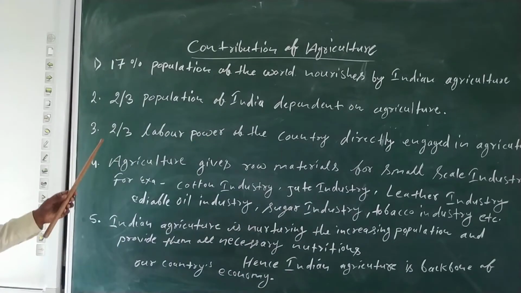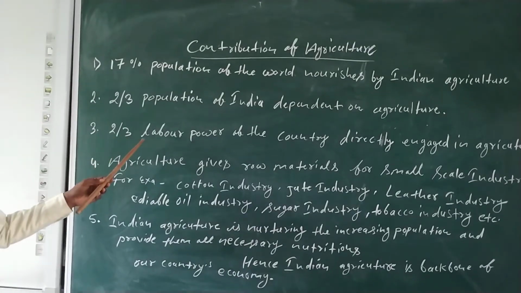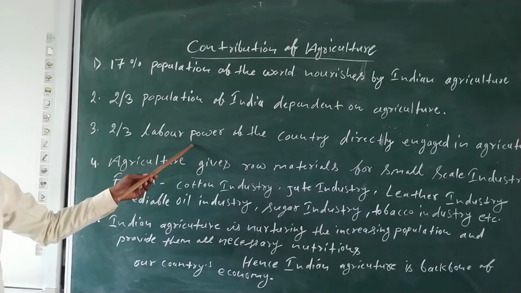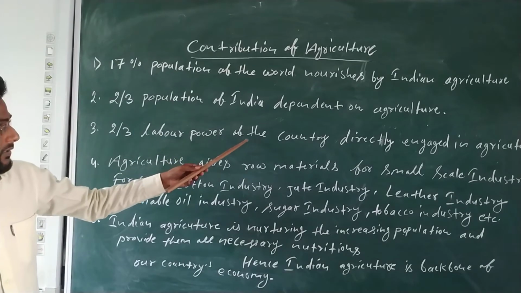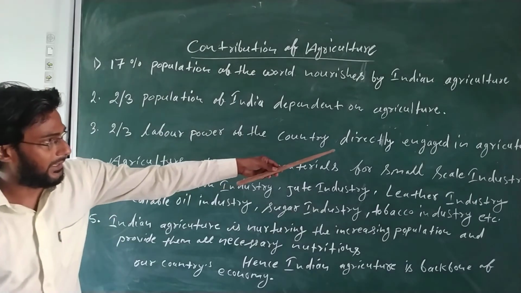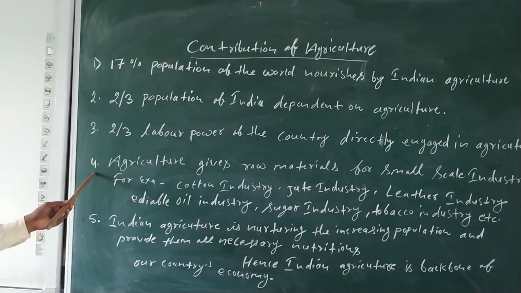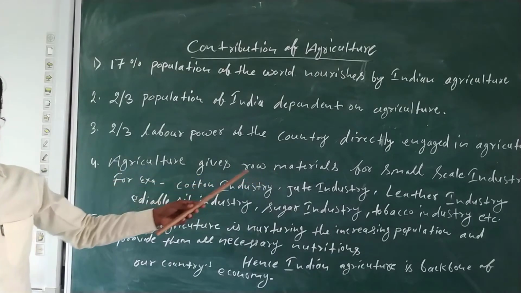Now see, in the same way, two thirds of the population, or you can say the labor power, means the people whose employment in the country is directly engaged in agriculture. Same point here. Then the fourth point, agriculture gives raw material. It is very important.